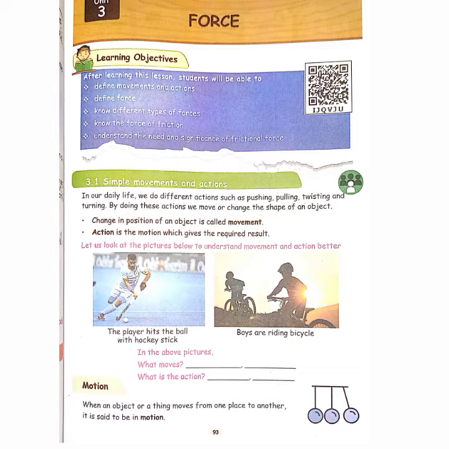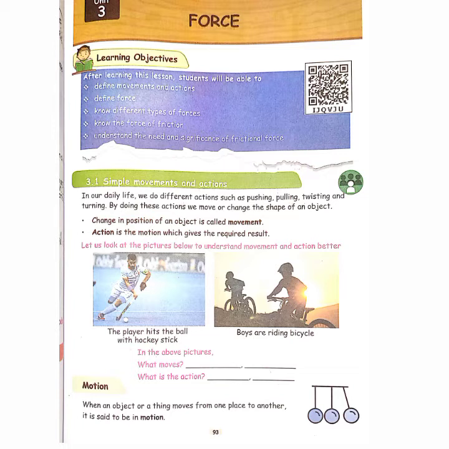What they have given above about movement and action, for that they have given two examples below as pictures. First one, the player hits the ball with a hockey stick. You can see it in the picture. Next, boys are riding a bicycle. Below it they have asked a question. In the above picture, what moves? The ball is moving. Next, the cycle is moving.